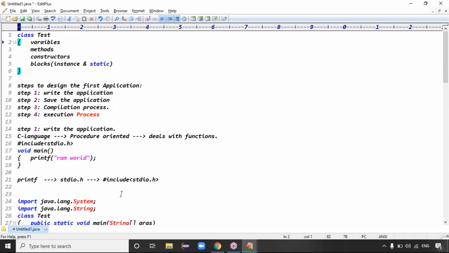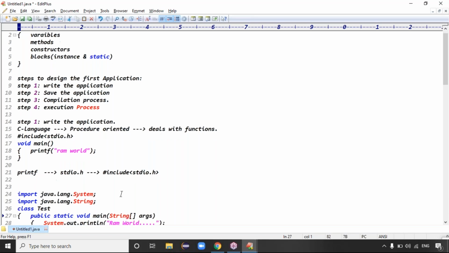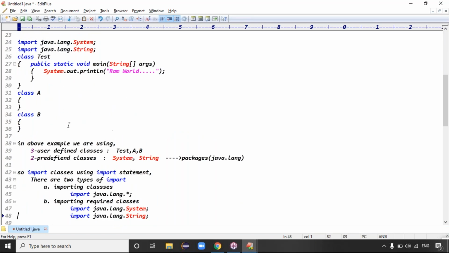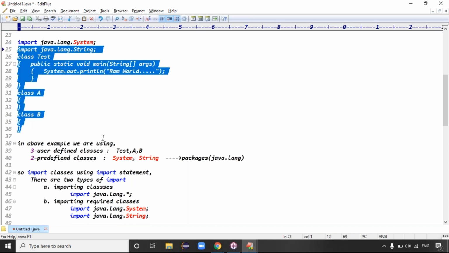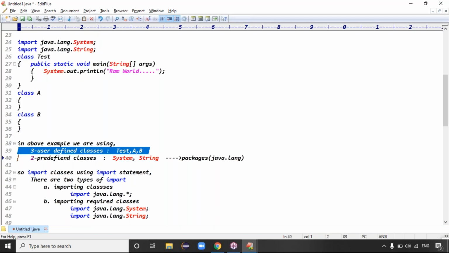What we are discussing today, the first step, is to write the application. I have written the Java code. This is my Java application. Okay, in this example, how many user defined classes are we using? Wait, how many user defined classes?